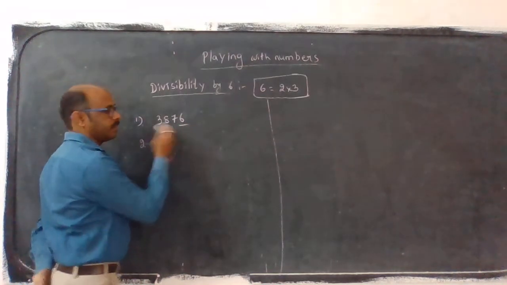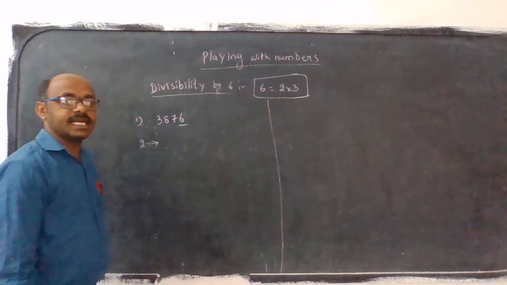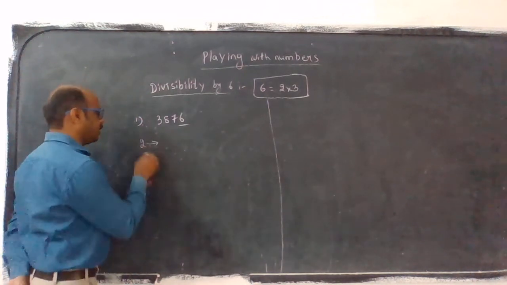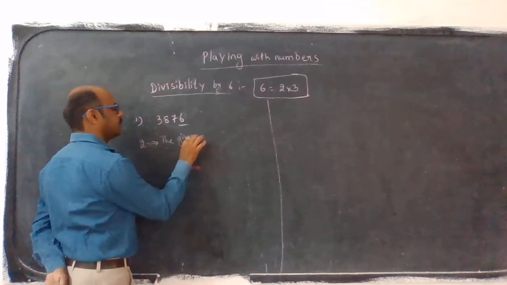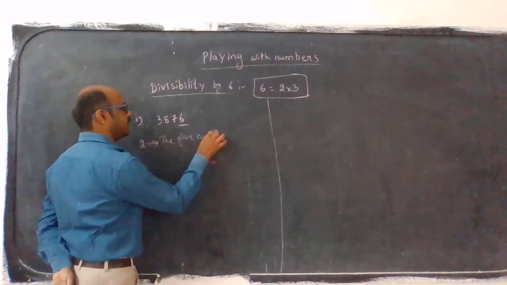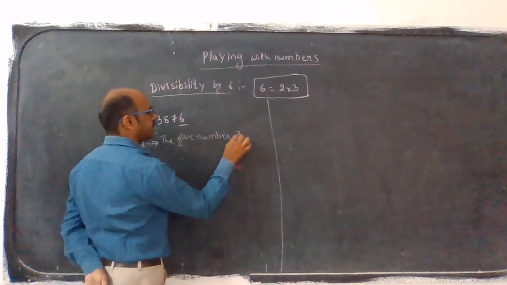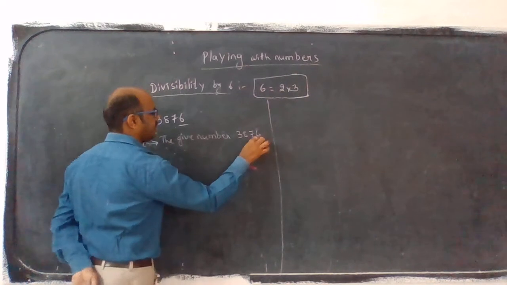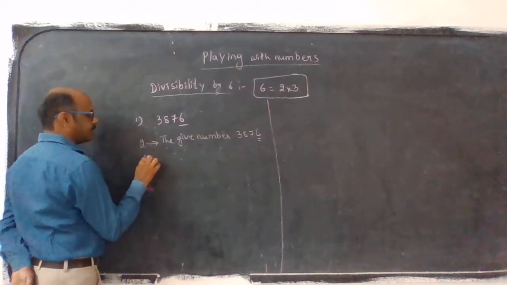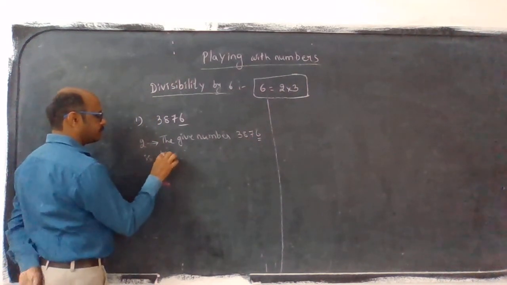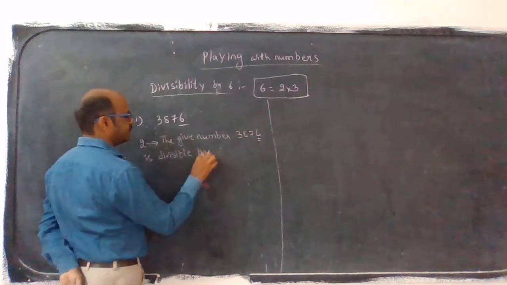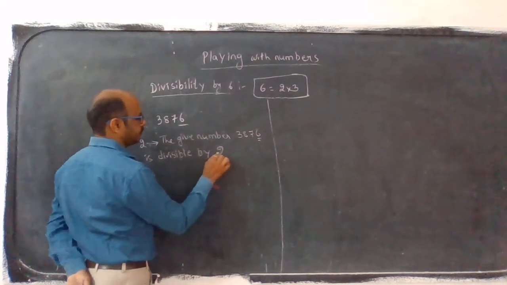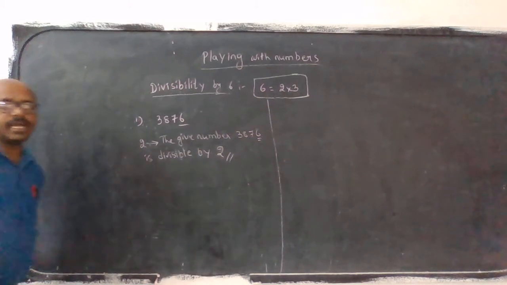So what? The ones place is 6, so the number is an even number. The given number 3876 is an even number, so it is divisible by 2. Even numbers we can say directly.